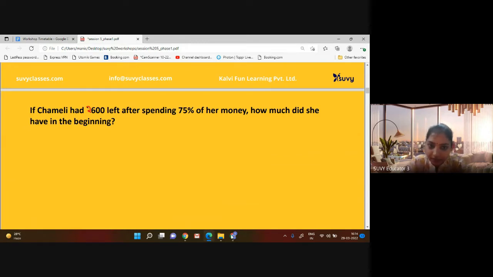when she spent 75% of her total money, x plus 600 will be your total money, right? Because according to this question, after spending 75% of her money, she was left with 600 rupees. It means 75% of total money plus 600 is equal to the total money that Chameli has.